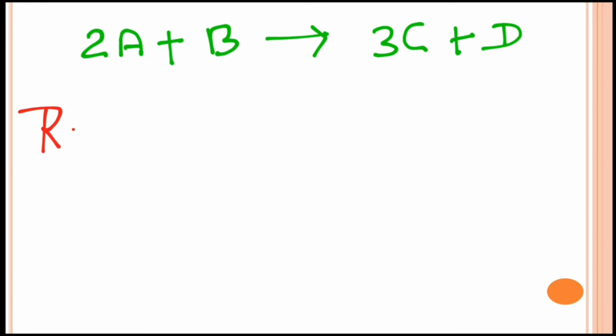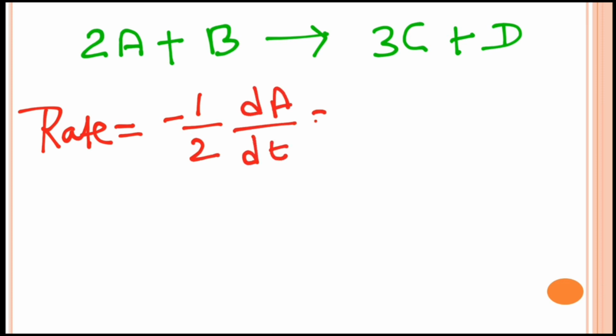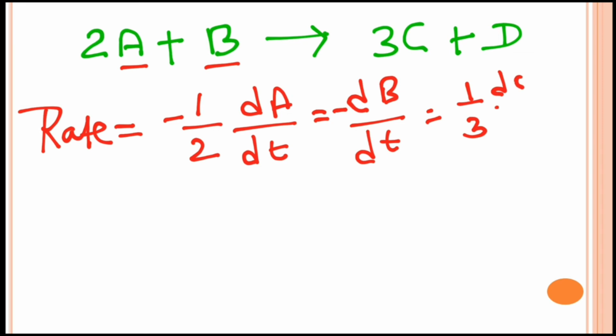The rate is equal to minus half of dA by dt equals minus dB by dt, minus because A and B are the reactants, equals 1 by 3 dC by dt equals dD by dt.